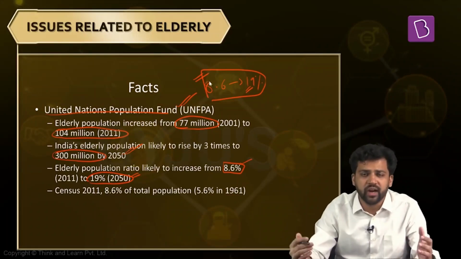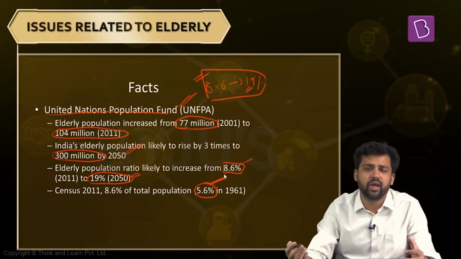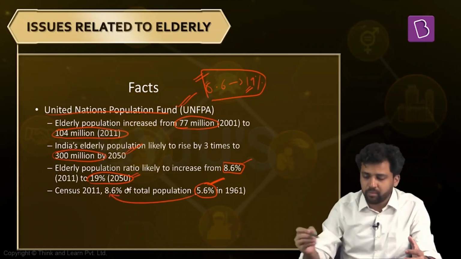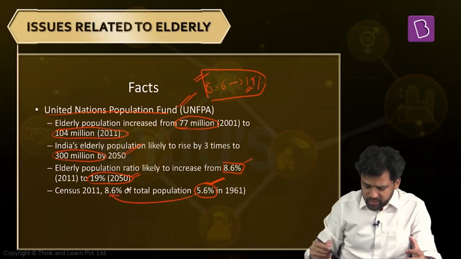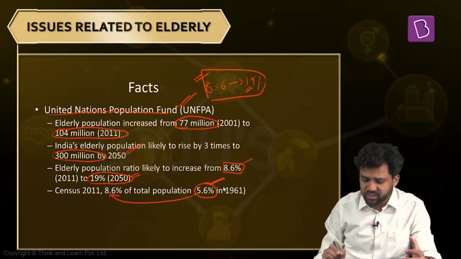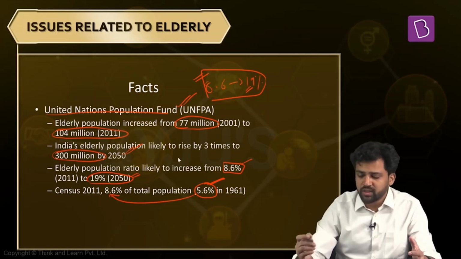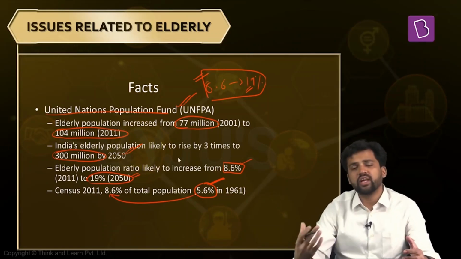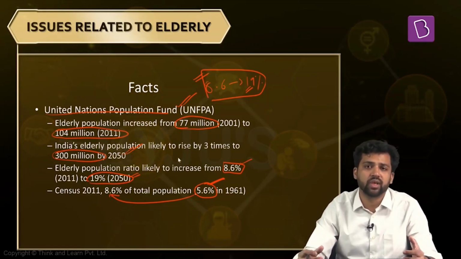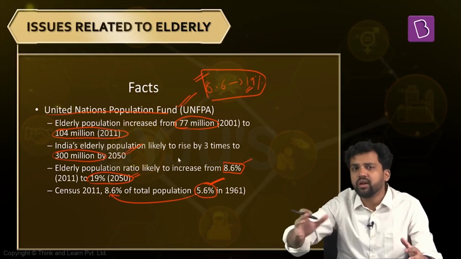And again, this is in continuation. This is a trend. In 1961, the elderly population was 5.6% of the entire population. It has increased to 8.6% now, and in future, it will become 19%. So you can observe one thing, that this increase is very drastic. In 50 years, it increased by just 3.6%. But in the next 40 odd years, it is increasing by almost 10%. Okay. And because of this, there will be a lot of repercussions and consequences on the society. We need to take that into consideration. We'll discuss that in detail after a few slides.